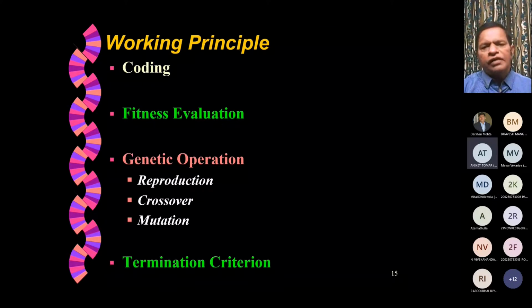Now, when I talk about the working principle of GA, first of all, we talk about coding. That's basically binary coding I'll discuss. Then fitness evaluation and the genetic operations, which are reproduction, that is basically based on the selection, then crossover and mutation. So these are the three genetic operations that we perform on every member of the population to produce the next generation of population. And finally, what should be the termination criteria?